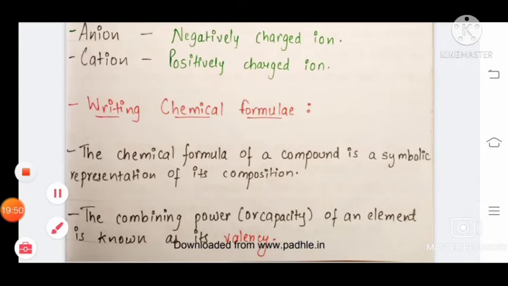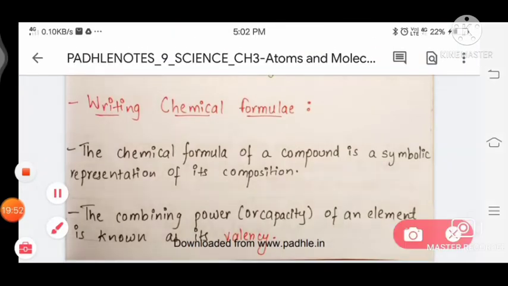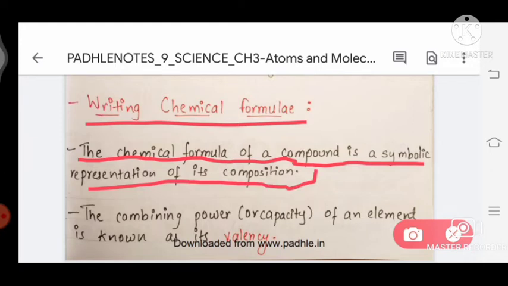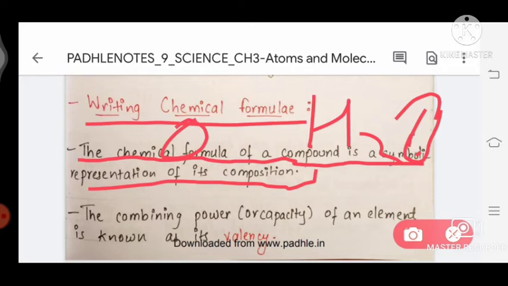Writing chemical formulas. The chemical formula of a compound is a symbolic representation of its composition. Like H2O. From here we can tell that there are two atoms of hydrogen which are combined with one atom of oxygen.